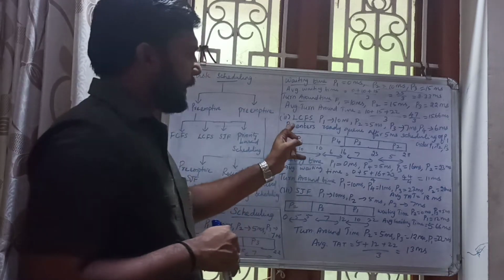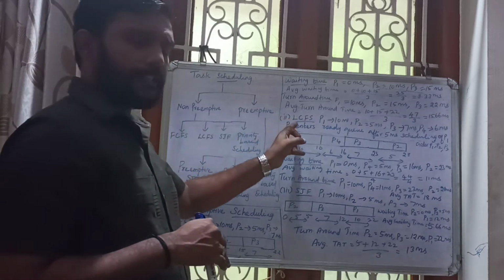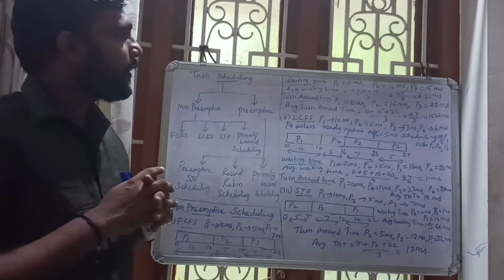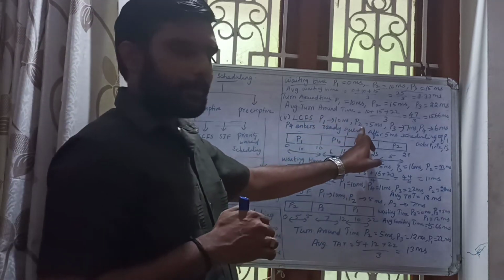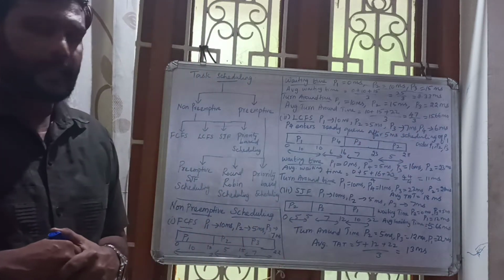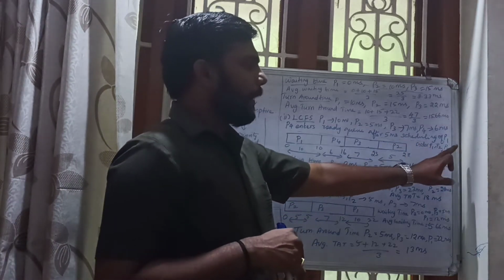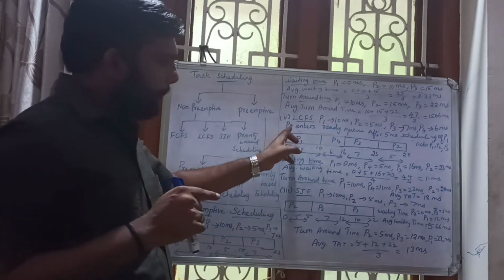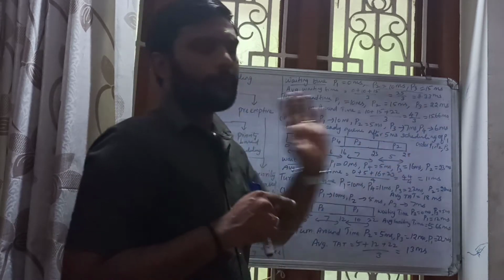The next one is last come first serviced. Here the process which is coming last will be serviced first. That is the logic. Here P1 completion time is 10 millisecond, P2 completion time is 5 millisecond, P3 completion time is 7 millisecond, P4 completion time is 6 millisecond. Actually it is coming in the order of P1, P2 and P3, and a very important thing is P4 enters the ready queue after 5 millisecond scheduling of P1.